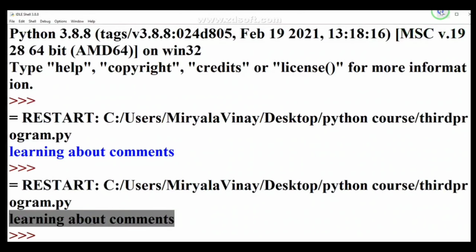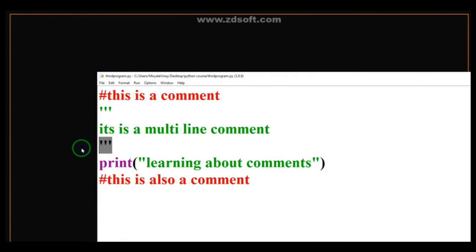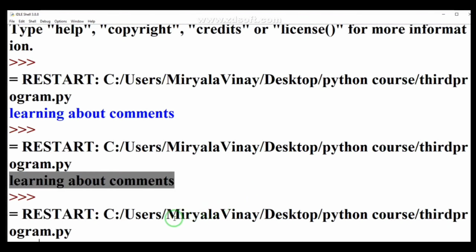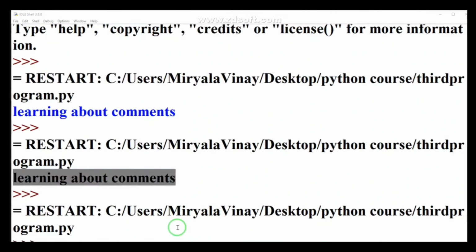Again guys, you can see that it is simply printing learning about comments. I'm deleting this closing one, and I am including all of this in the comment. So I am writing the print statement also inside this multi-line comment. Let's see what is going to print on the output. I am pressing F5 and clicking OK.